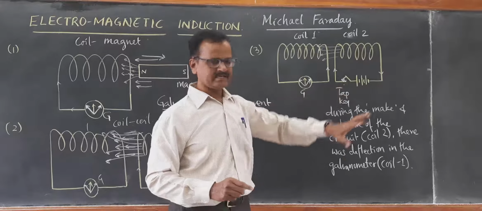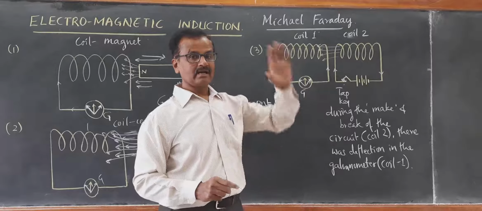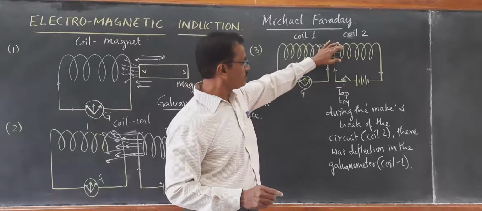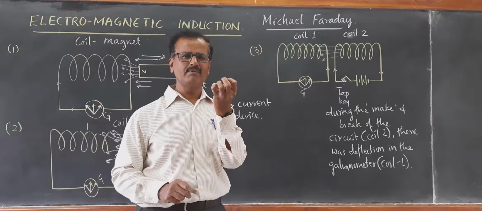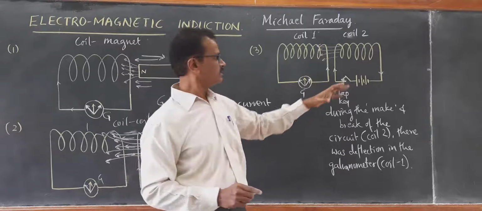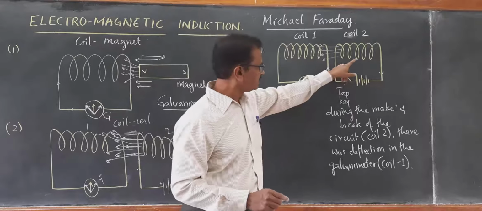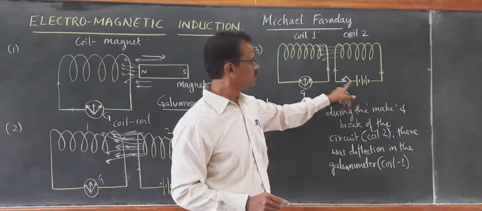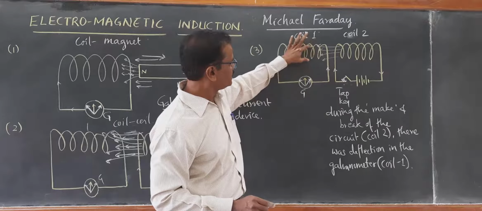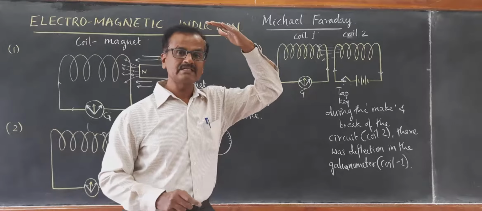During the break, the moment the key is opened, the current decreased from maximum value to zero within a fraction of a second. During that decrease of current in coil number 2, the magnetic field lines linking with coil number 1 are decreasing from maximum to zero.